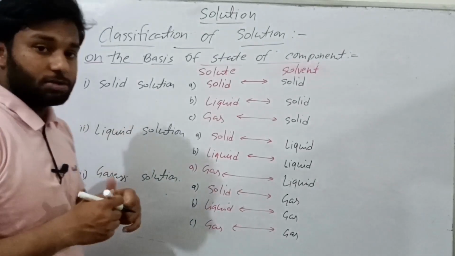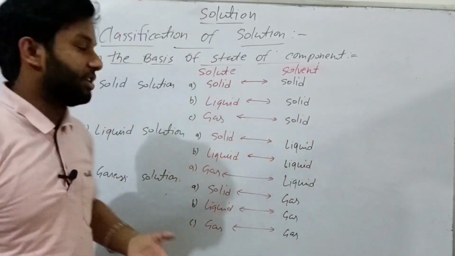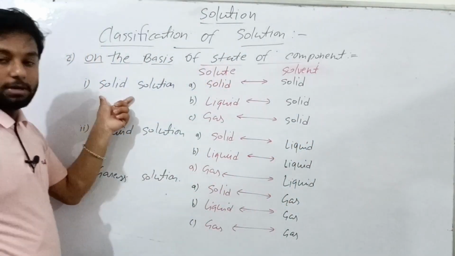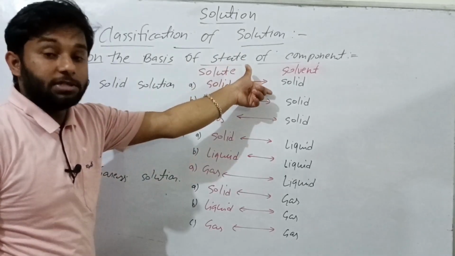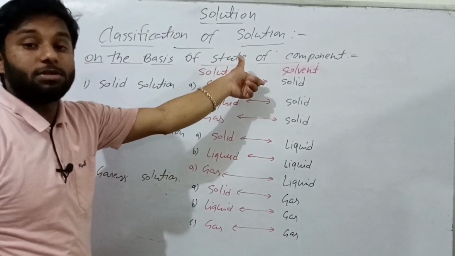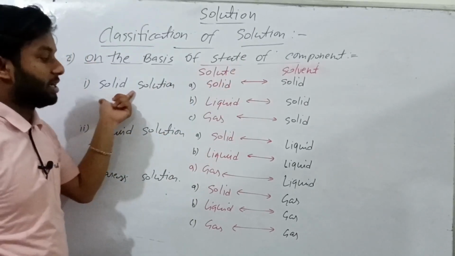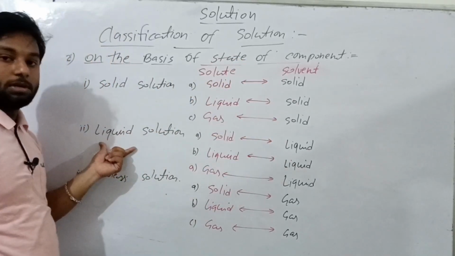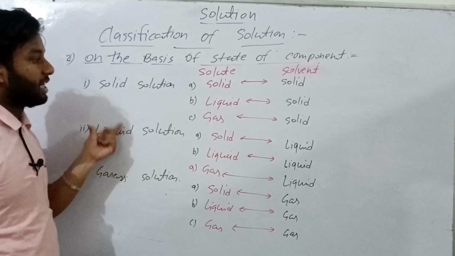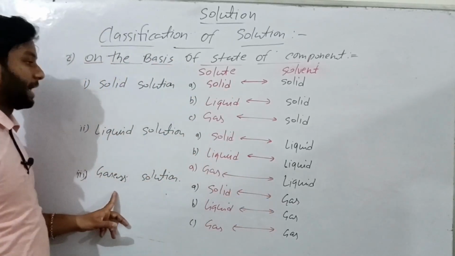Okay, then what is solid, liquid and gas solution? Let's see, just in the way of definition. Solid solution is a type of solution in which the state of solvent is solid. That solution in which state of solvent is liquid is known as liquid solution. That type of solution in which state of solvent is gas is known as gaseous solution.